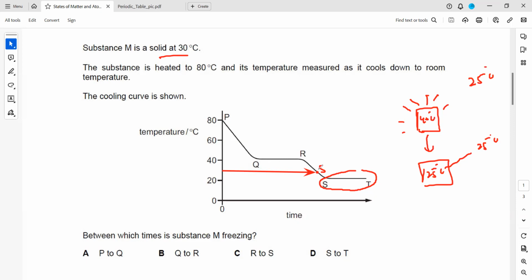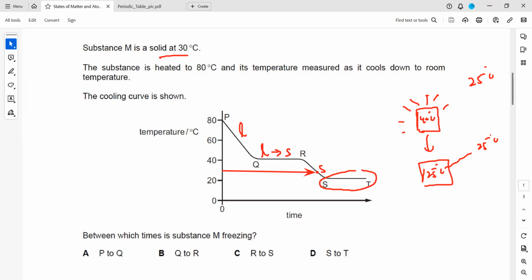So as I mentioned, at this point it is solid. Before this, where the temperature is constant, it means there was a change in state in this region. So what was the change in state in this region? In this region, the liquid was converting into a solid, and we'll have a liquid here. Maybe you get confused by looking at the temperature being constant here. Why is the temperature constant in this region? It's not because there is a change in state. It is because the substance reaches thermal equilibrium, or the substance temperature is the same as the room temperature. That's why it is not changing.